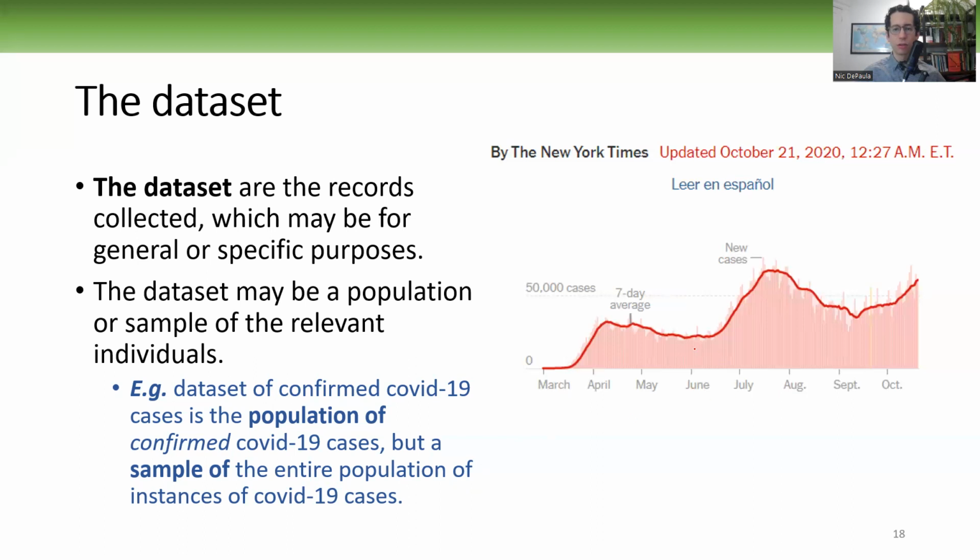So during the COVID-19 pandemic, when the statistics of COVID-19 cases were being obtained, what is obtained are the confirmed COVID-19 cases, because that's the ones that they can confirm and they can actually acquire. And in that sense, we actually have a full data, the population of all the confirmed COVID-19 cases, almost by definition. But that is not the population of COVID-19 cases, because there are many more cases, theoretically and probably, than the ones that are confirmed.